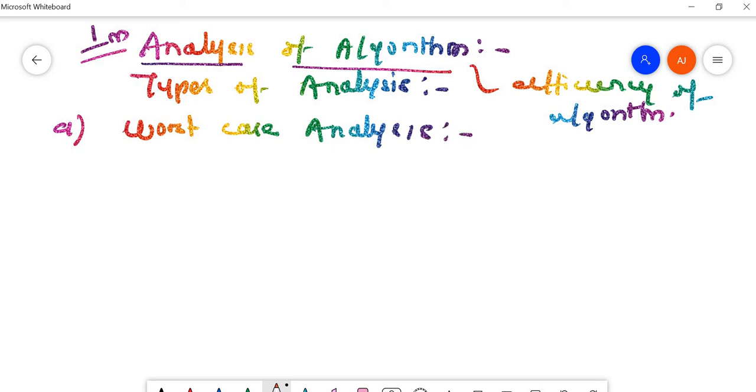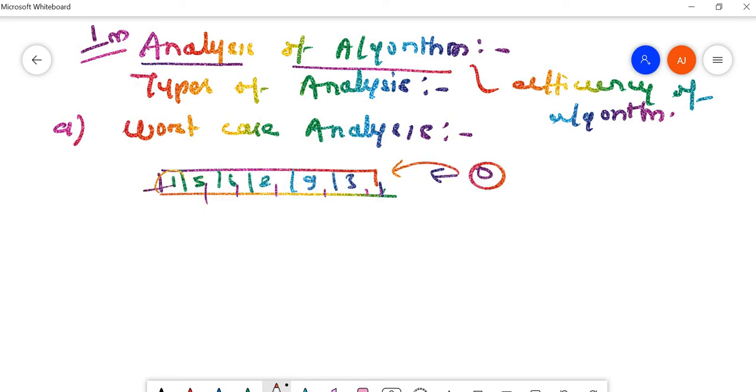Fine, worst case analysis. So what is this worst case analysis? Let us discuss in detail. You can search an infinite number of times, but the occurrence of this data is not possible. So this is the worst case analysis scenario. Talking about the average case, the data is present randomly somewhere, we don't know where, so we have to search each case.